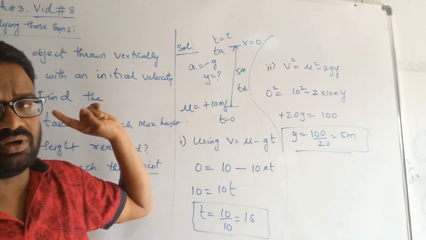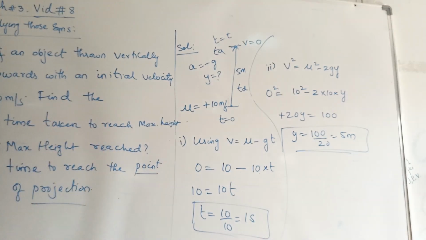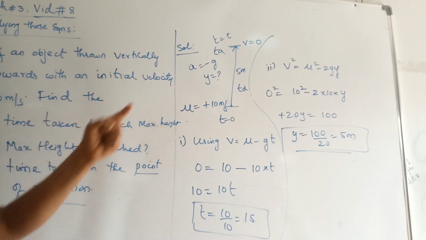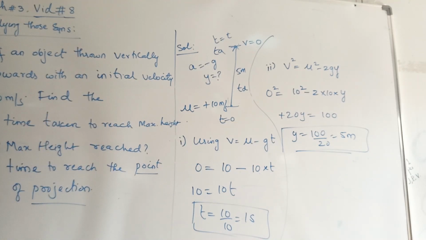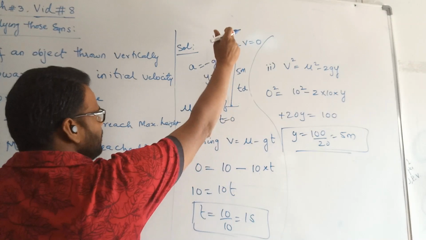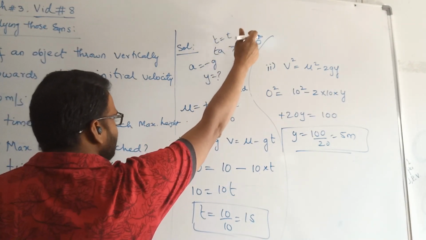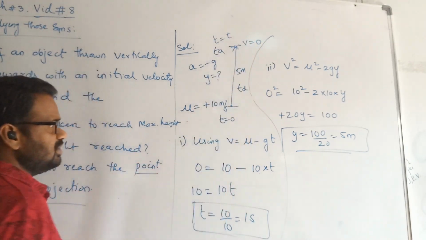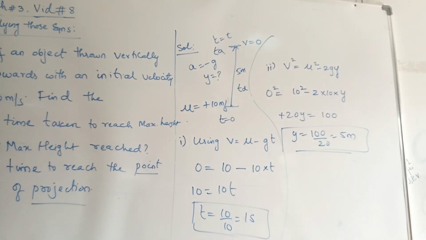Always remember, the body is acted upon by the same gravitational field g. Both are under the same g. Accordingly, the time taken to reach the highest position would be the same as the time taken from the highest position to reach the bottom, the point of projection. So for this third part, time of flight is equals to time of ascent plus time of descent.